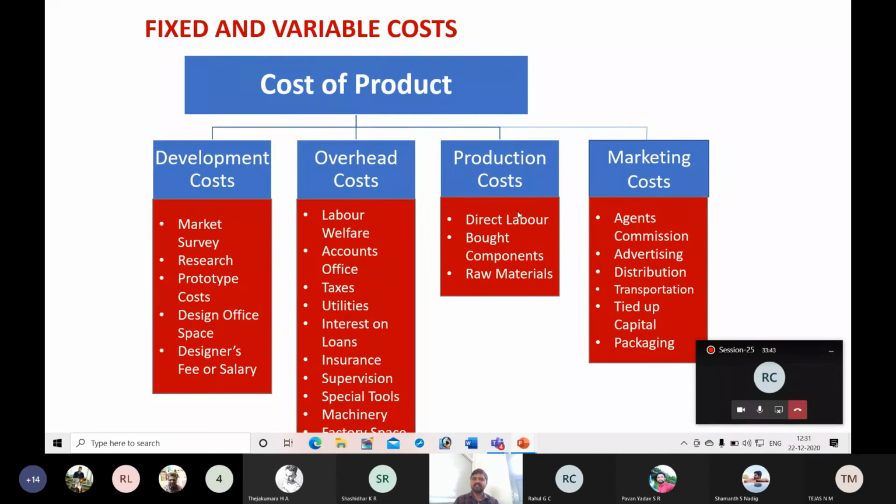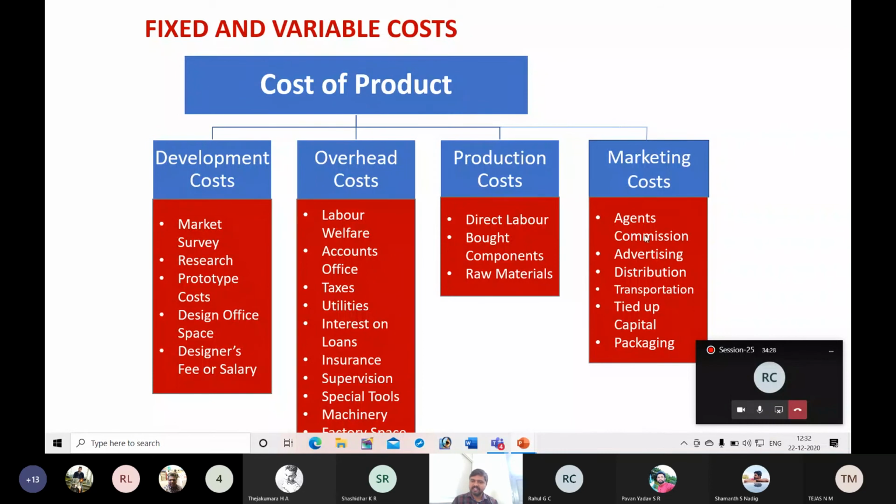Then production cost, which is directly related to the production process: direct labor, bought components, and raw materials. If it is a product, it may have hundreds of components. Out of 100 you may be getting 30 components from other suppliers. Those are called bought components. These three production costs are directly related to production volume, so they are considered variable costs.